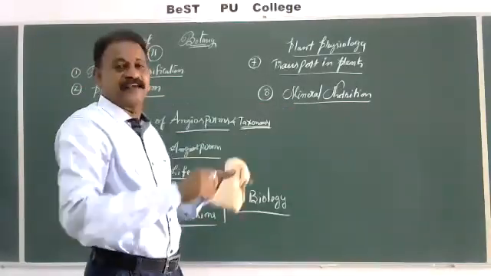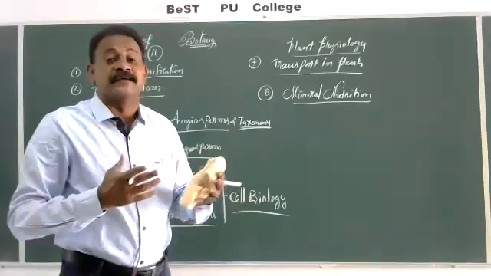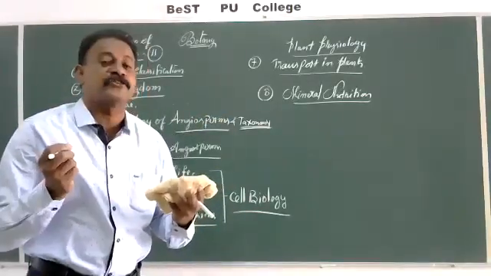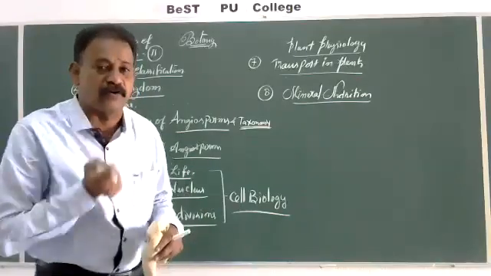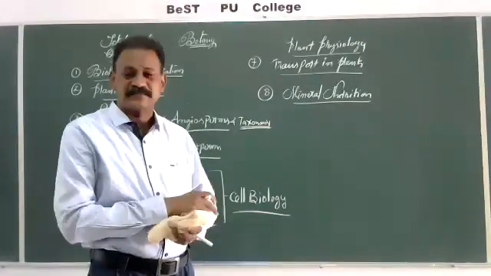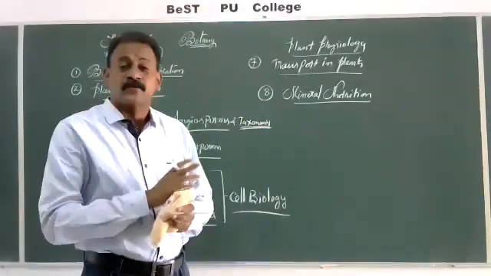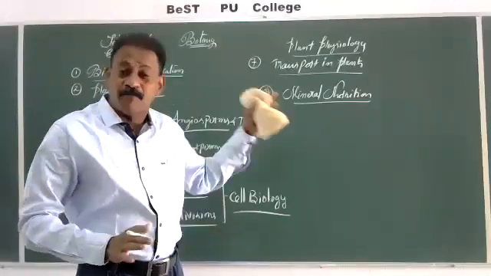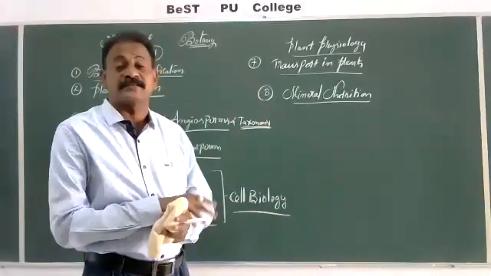How many elements are there? Which element is absorbed in maximum quantities? Which element is required by the plant in small quantities? Trace elements, micro elements, macro elements. And all these, and finally they have mentioned in this part nitrogen metabolism.